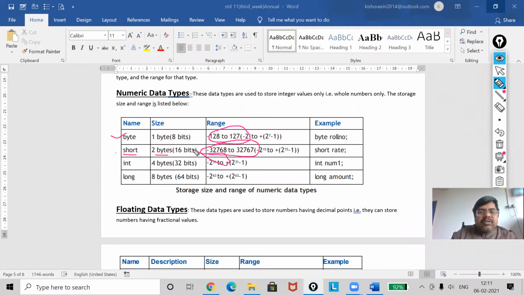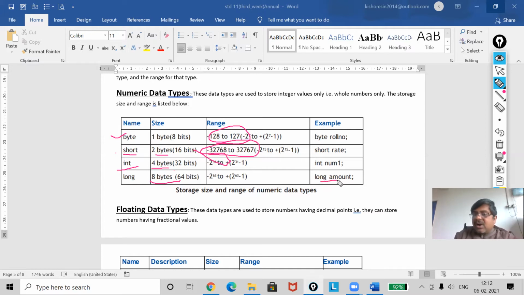Next one is the integer data type, which will occupy 4 bytes, but it will give you big numbers. Whenever you do big calculations, you can go for that. And the last one is 8 bytes, for big calculations, scientific calculations. Big calculations without fraction, in that case you will go for long.